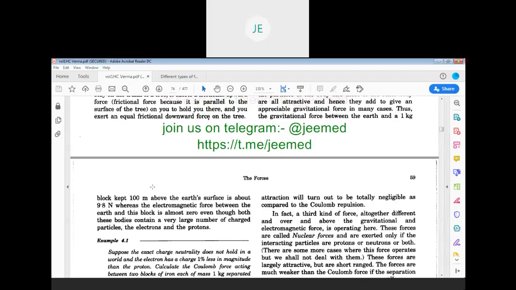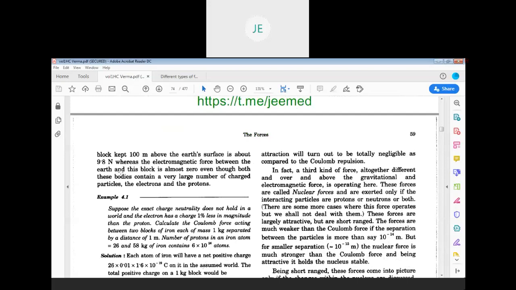Okay. So whenever a 1 kg body is kept, you take 1 into 9.8, 1 into g, that is 9.8 Newton acting on that 1 kg body. But there is also electromagnetic force on the same 1 kg body at a 100-meter height above the surface. But what is happening?